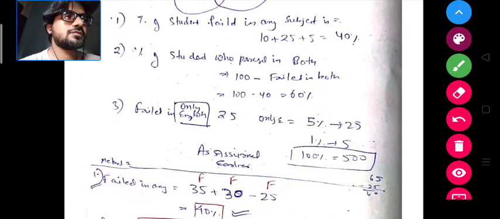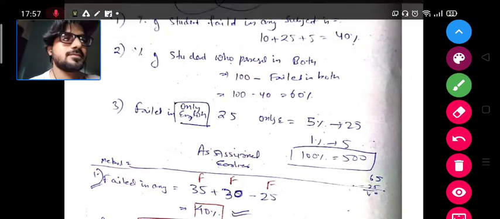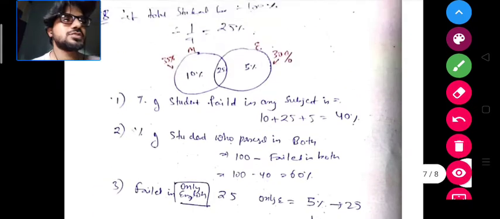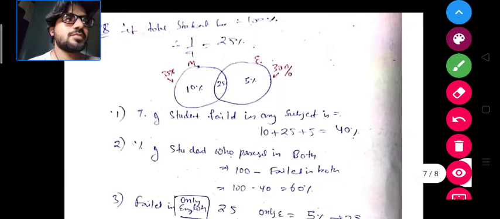Now you have to calculate the percentage of the students who failed in only English. So what was the percentage of the students who failed in English? It was 5%.